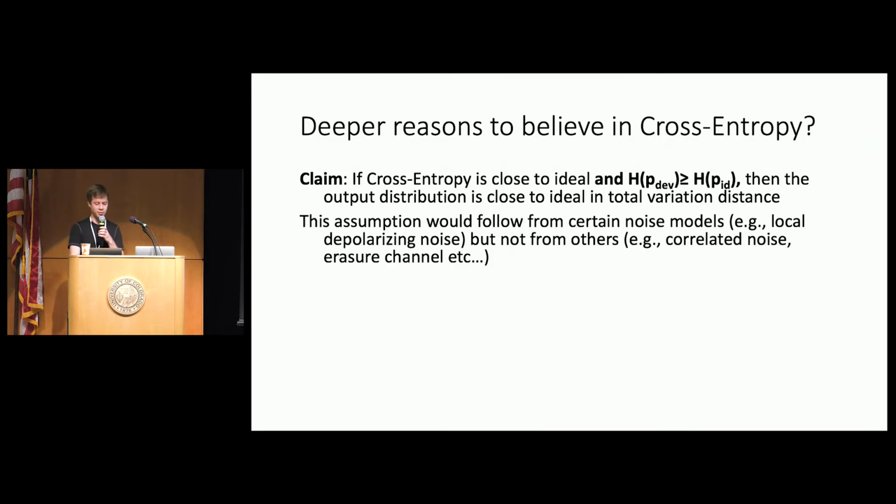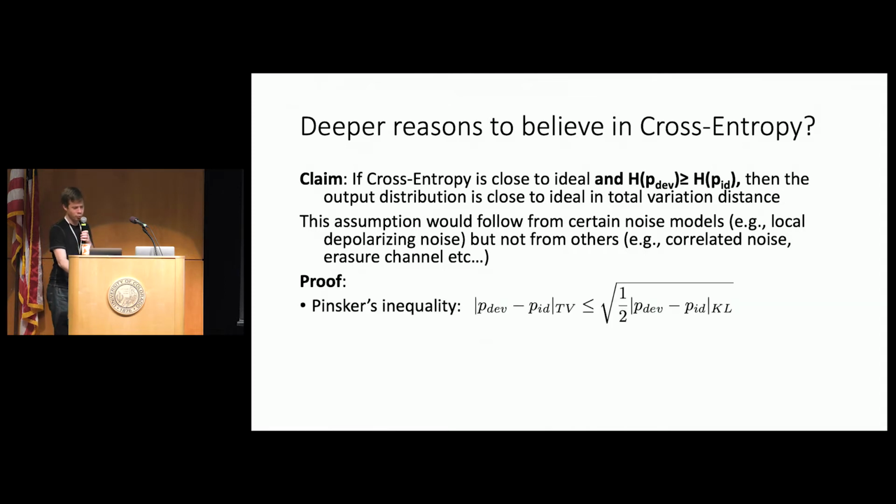Let me say why this is important first before I sketch a proof. It's important because this assumption would indeed follow from certain noise models. For example, local depolarizing noise would have this behavior that would only increase entropy. But not from others, of course. There are plenty of error models for which this would not be the case. But the point is there are reasonable error models under which one might believe this. Okay, let me get to the proof now very quickly.